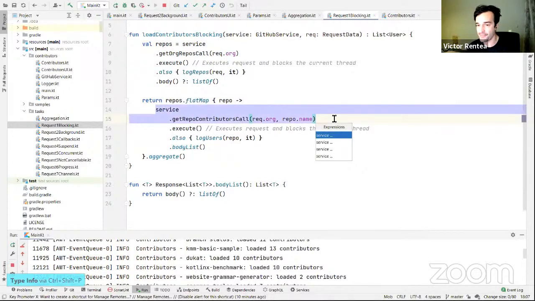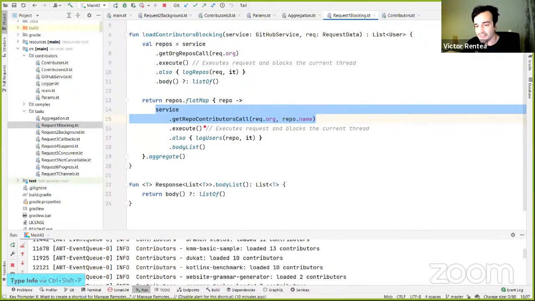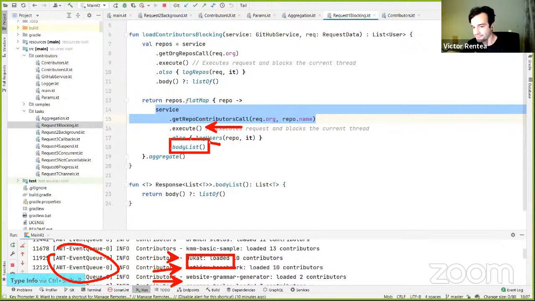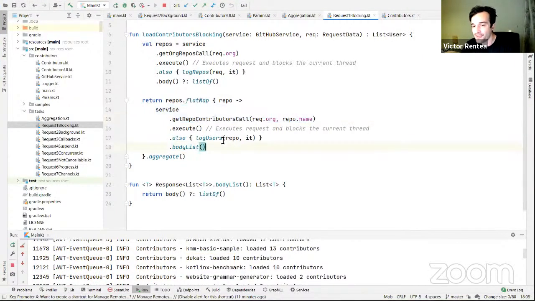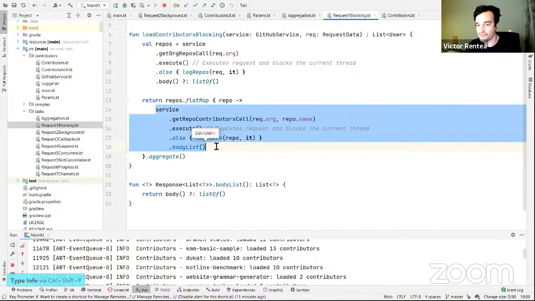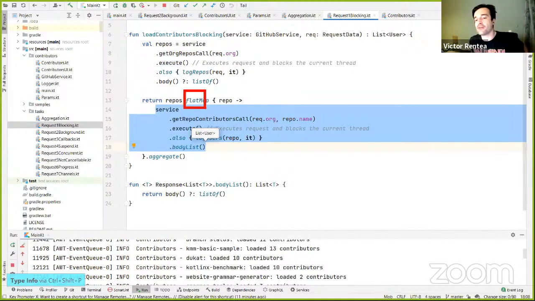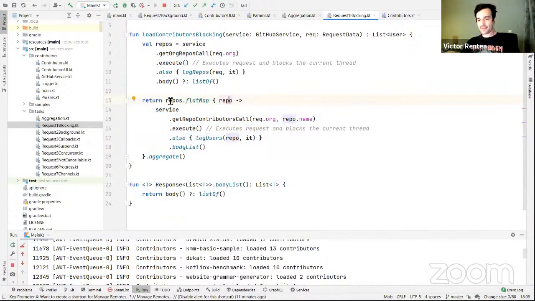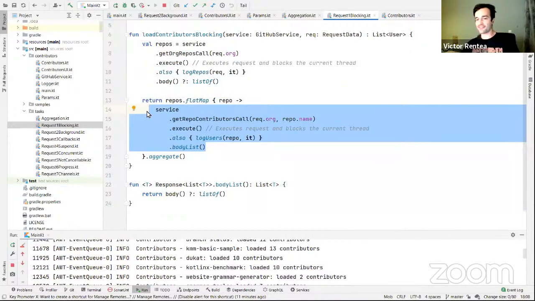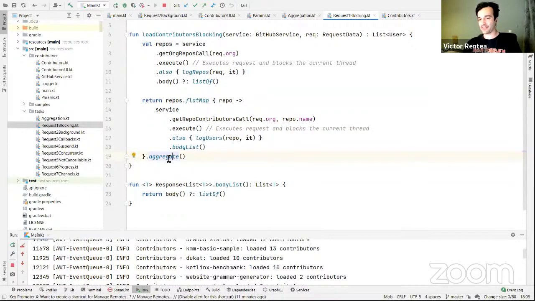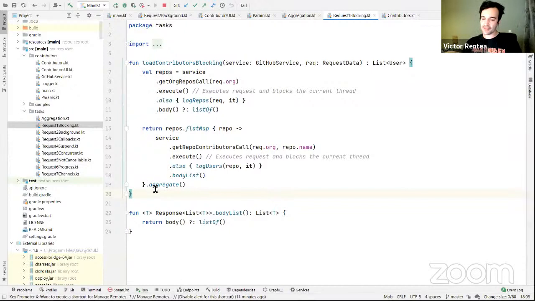This returns back, this baby over here, a call, which I then execute, blocking again the thread which is supposed to draw the screen. And then I log the users, which basically provides these log entries over here, and then body, returning me a list that I return from this lambda. This lambda returns this list over here, which is flattened with the contributors for other repositories. So basically, if you think of it, I'm iterating through some repositories. For each repository, I produce a list, and then I concatenate the lists to one another. Right, and then I call this aggregate function, which we have to see before we continue.